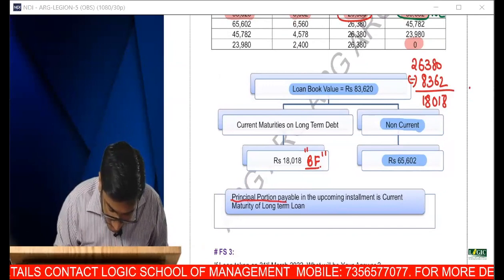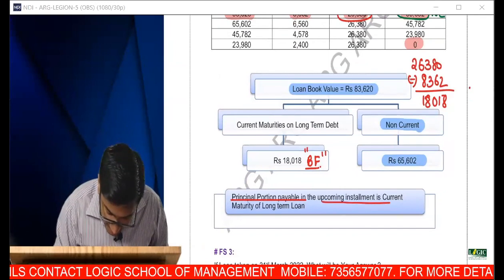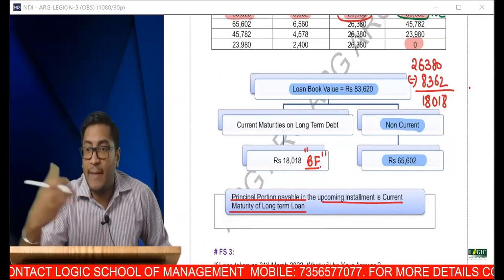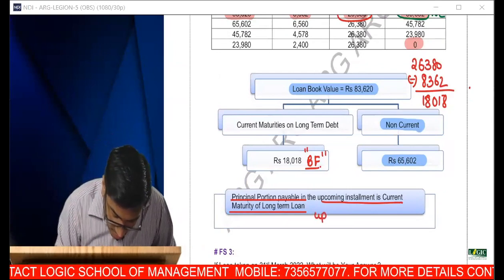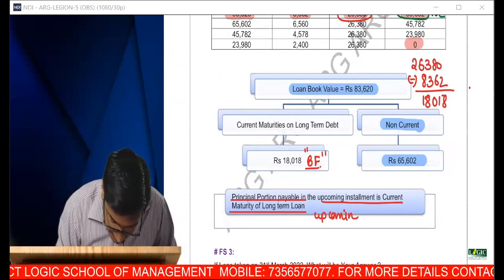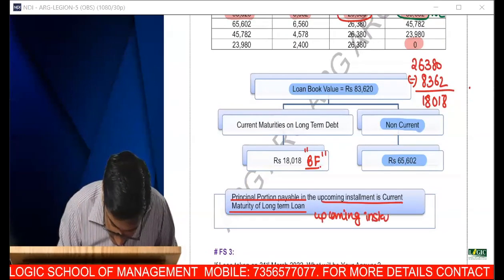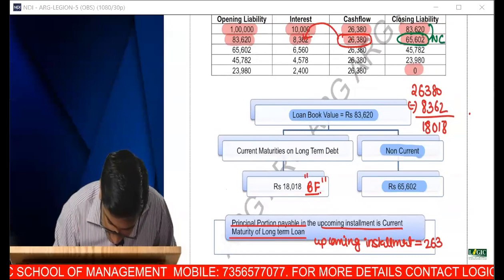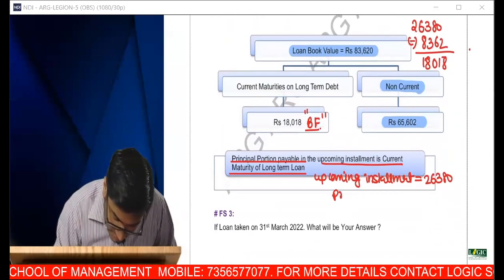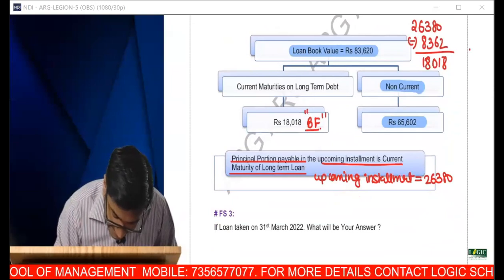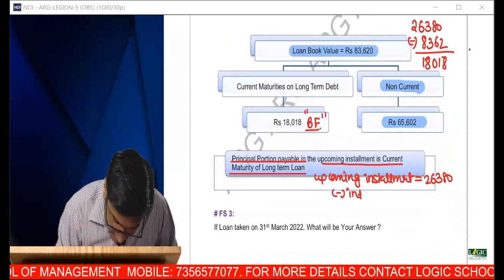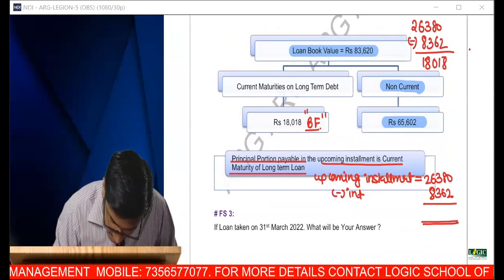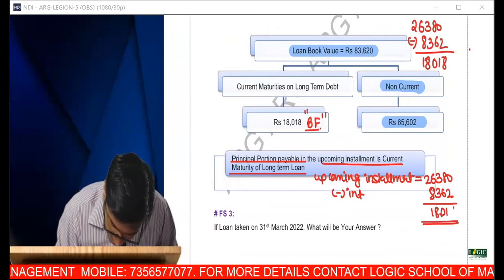The principal portion payable in the upcoming installment is the current maturity. The upcoming installment is 26,380. Inside that, I reduce the interest of 8362, and I get the principal portion, that is 18018. Are you comfortable?